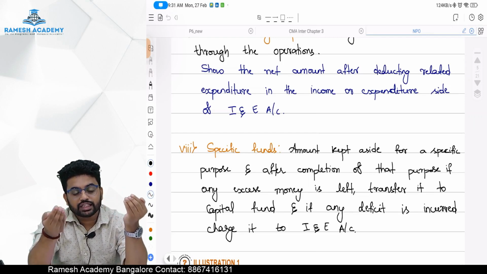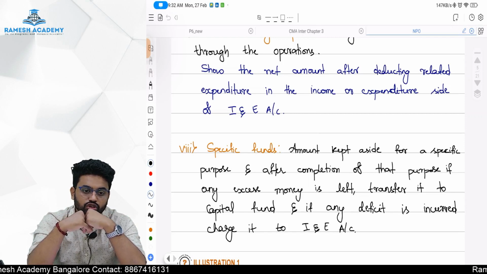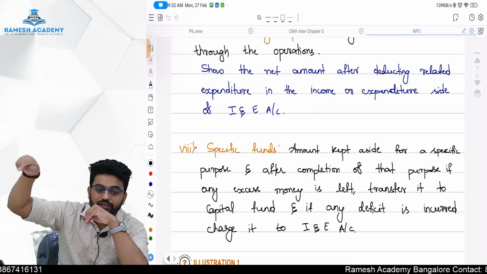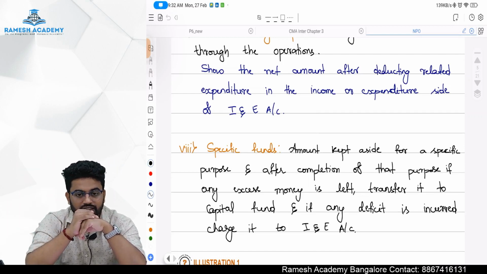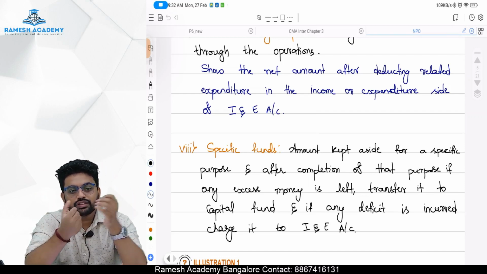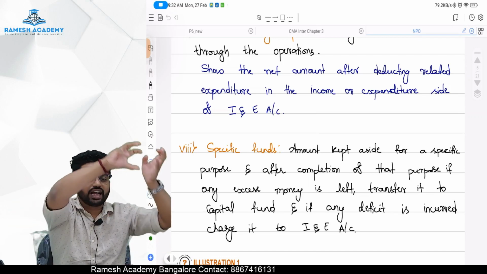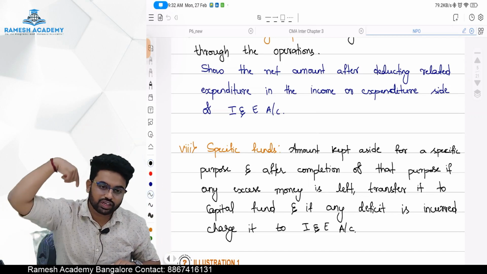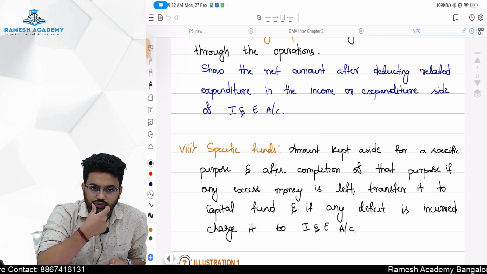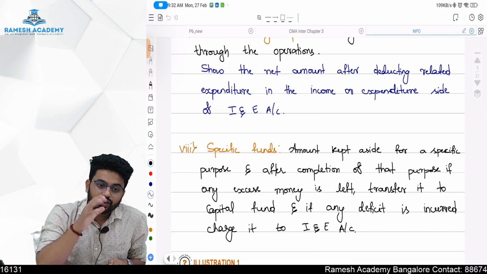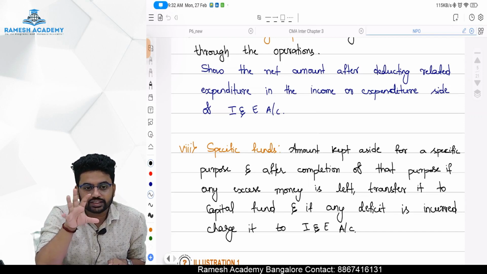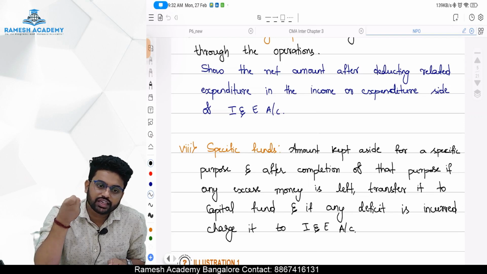Now we are incurring an expenditure of 47,000 relating to the tournament. Now in the balance sheet, tournament fund 50,000 minus expenditure 47,000, balance is 3,000. Now the tournament is already done. After the tournament is done, what will you do with that 3,000 rupees? You will just transfer it to the capital fund. Of course, if you take it to the income and expenditure account, the same thing comes, but presentation-wise we should do it like this. So I repeat, where a specific fund is maintained, if any expense is incurred relating to that, we should write it off first against the particular fund.